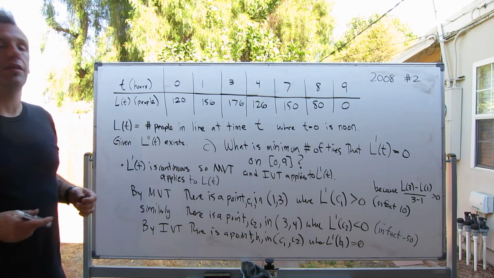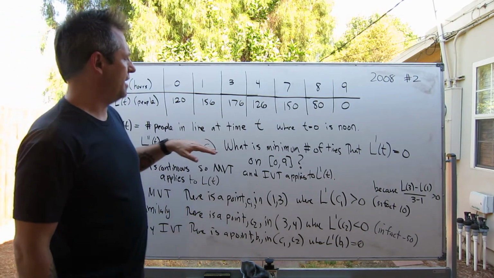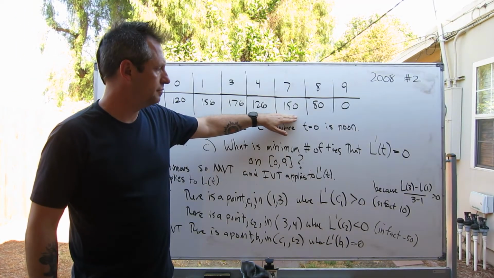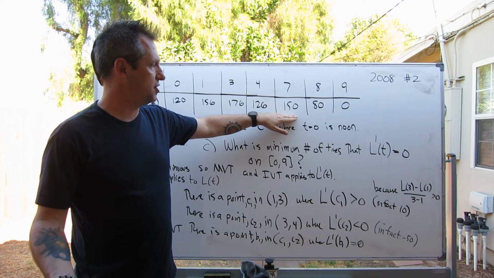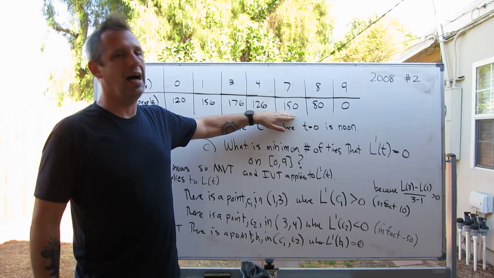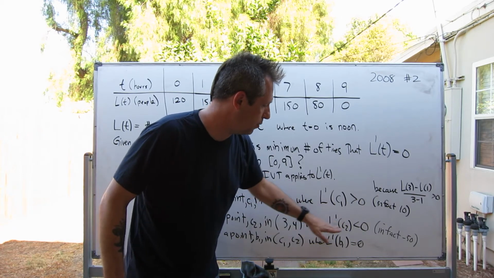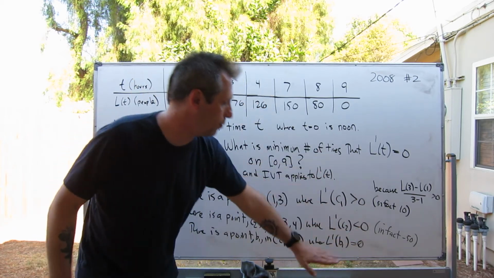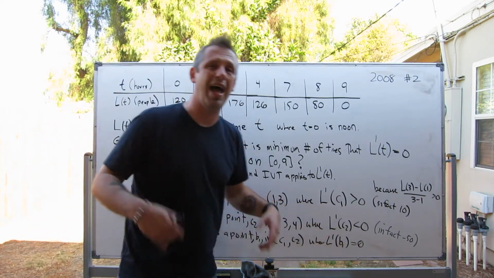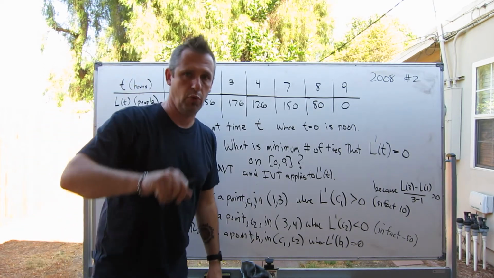I'm now going to make this argument a couple more times. Between 4 and 7, there exists a point C3 where L prime is positive. Therefore, since L prime of C2 is less than 0 and L prime of C3 is bigger than 0, there's some point between C2 and C3 where L prime equals 0. We just found our second point.